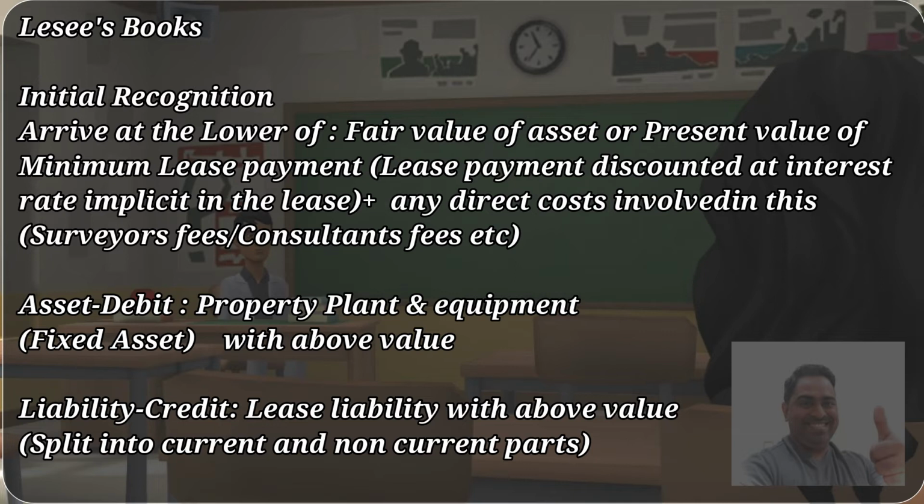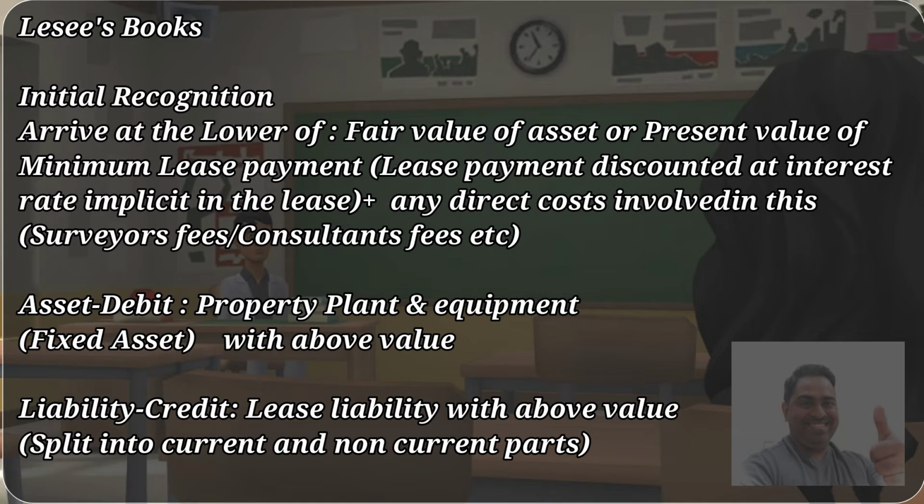For example, 10,000 now is 10,000. 10,000 to be paid after 1 year, consider it as 9,000. 10,000 to be paid after 2 years, consider it as 8,000. So add up all these values plus any direct cost involved in this particular lease.